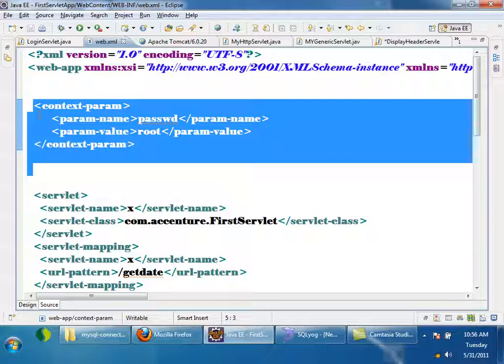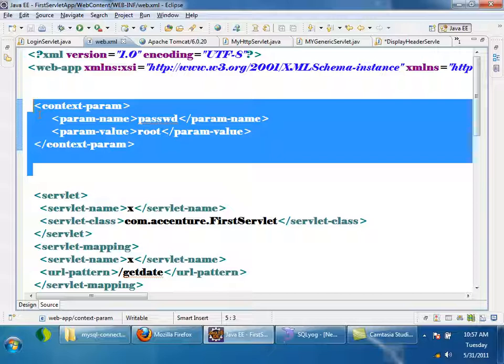If you want to understand what is context parameter and how to access it, you need to know one more thing called servlet context. You know what is servlet config? An object which contains everything present inside servlet tag, servlet configuration, is called servlet config, right?